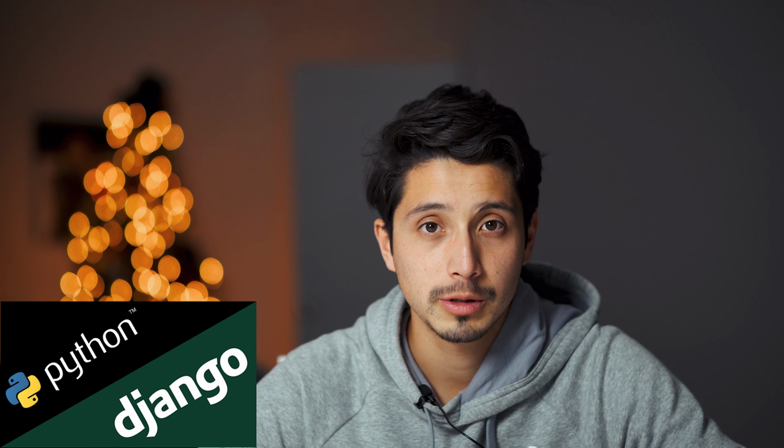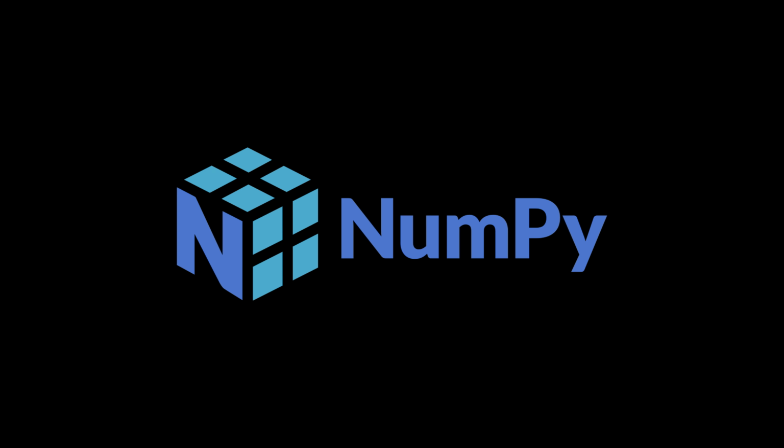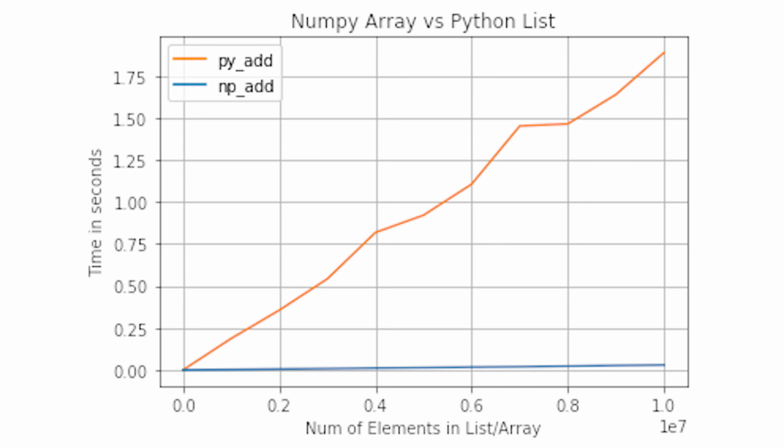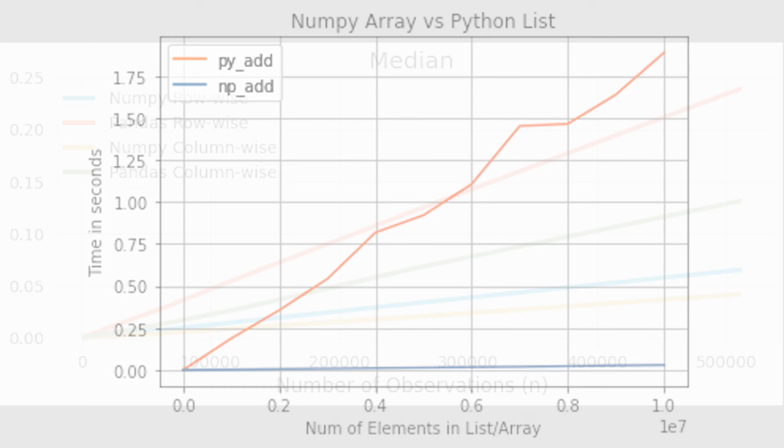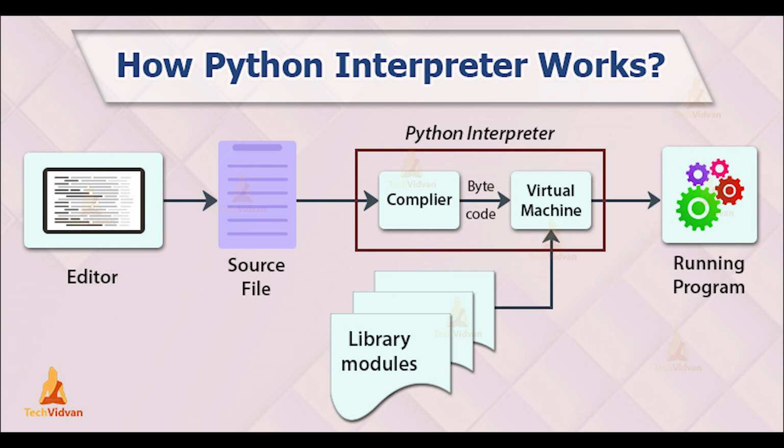Python is a multi-purpose language that can be used for AI, machine learning, data science, and web development. Some web development frameworks include Django. Some popular websites include YouTube, Instagram, and Spotify. Python is fast, but we use packages like NumPy that is written mostly in C or C++. NumPy gives us a higher performance when working with hefty amounts of data objects and arrays. Python is an interpreted language, so it is converted into bytecode, which is then run by the Python virtual machine.